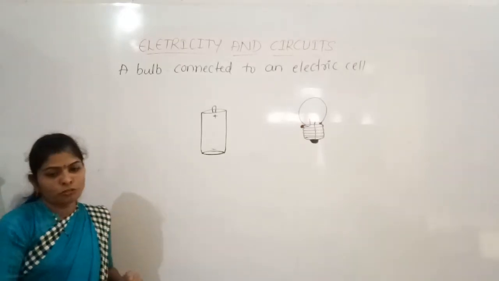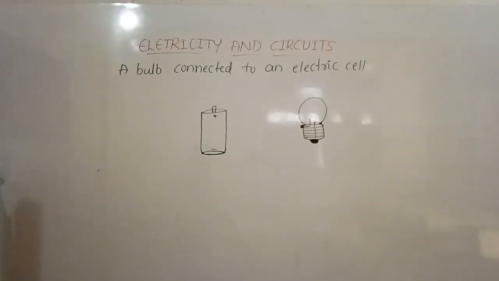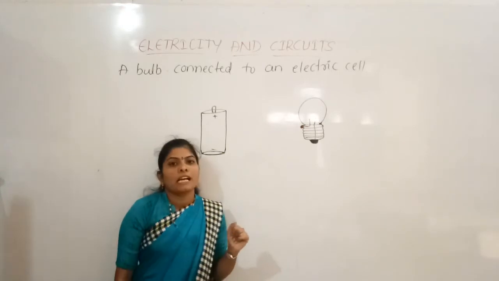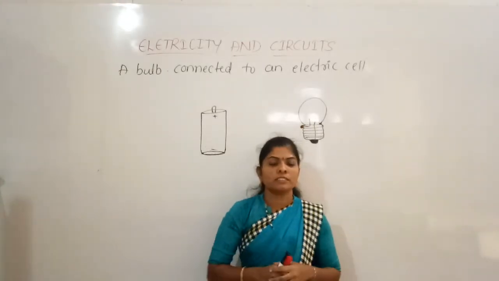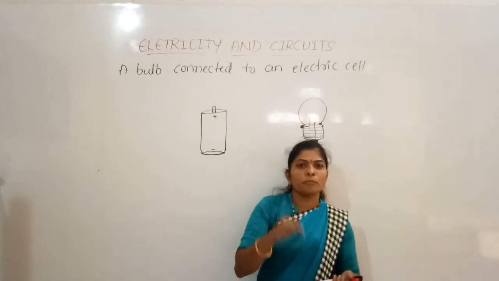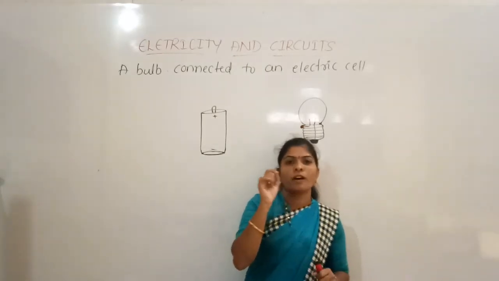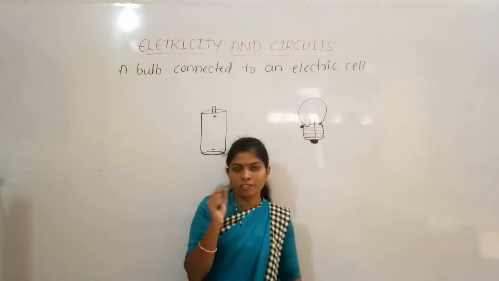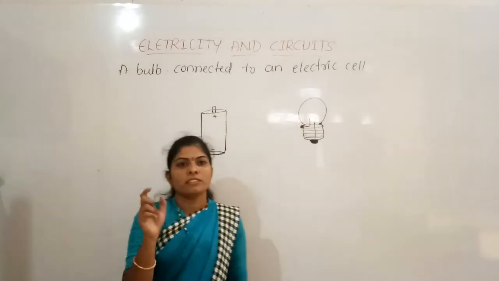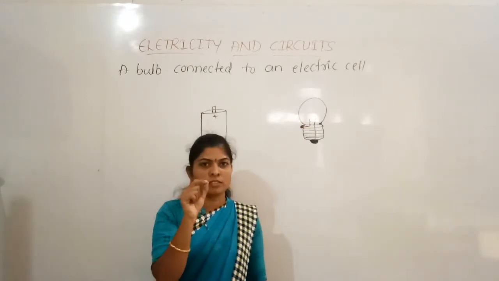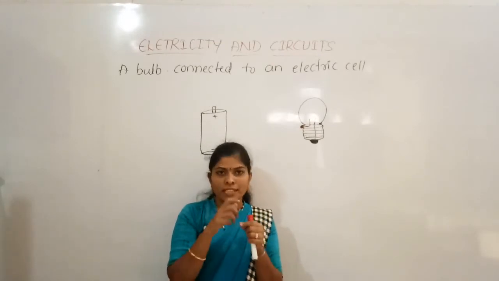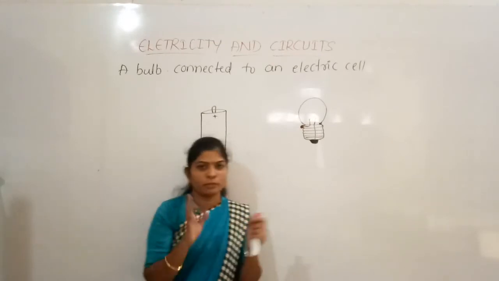Now what do we have to do to connect the bulb and the cell? Here I said we have to take wires to connect this. Take a length of wire, and just remove a little of the wire covering. We have to remove a little of that plastic covering so that the wire will be exposed. So the wire should be exposed. We have to remove a little of the plastic covering that is on the wire.